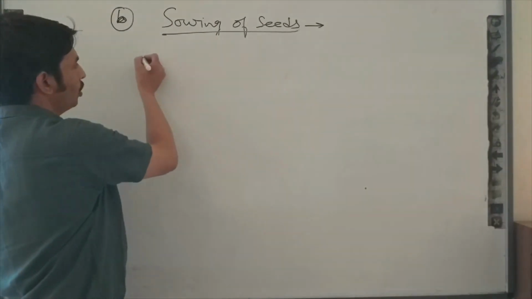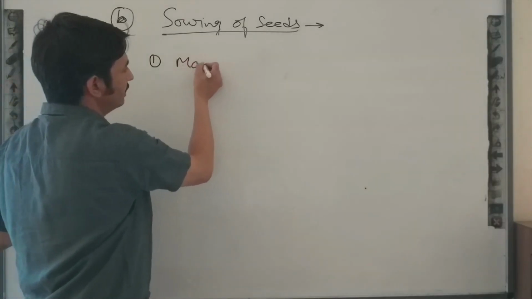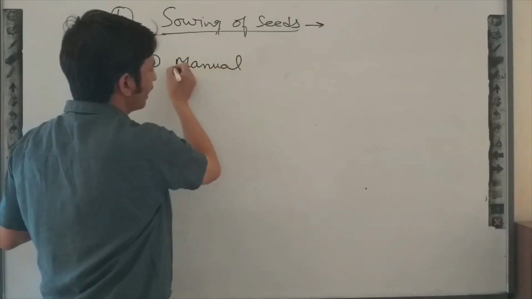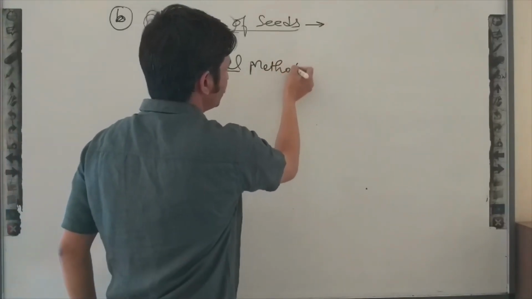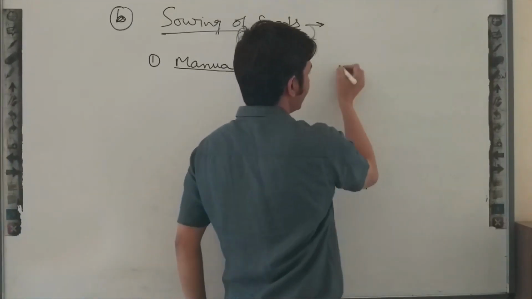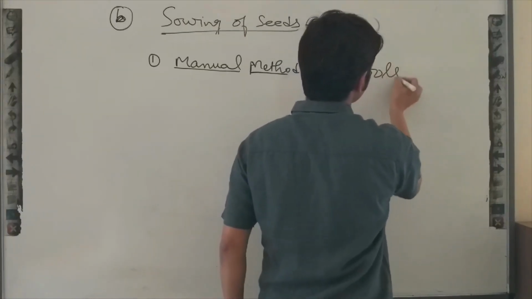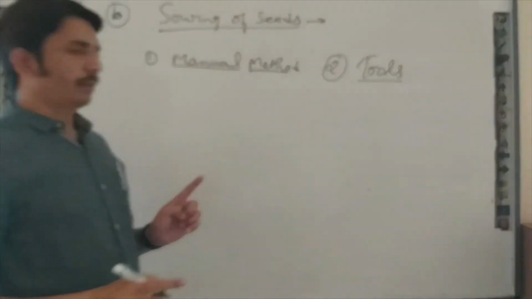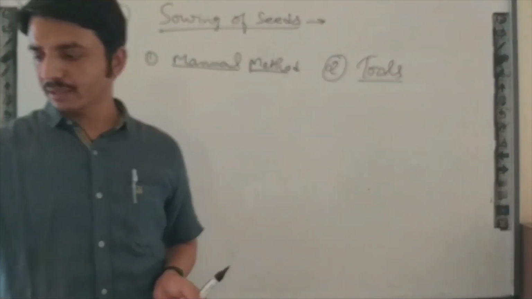So we also have to focus on the process of how we can sow seeds. The first is the manual method, and the second method is by using tools.